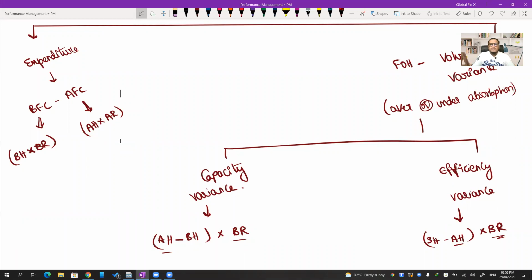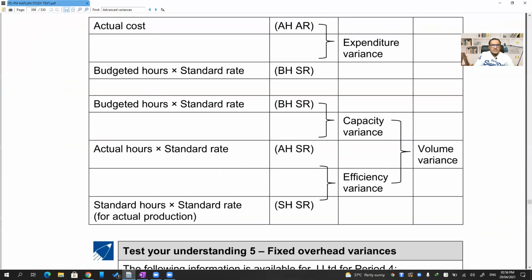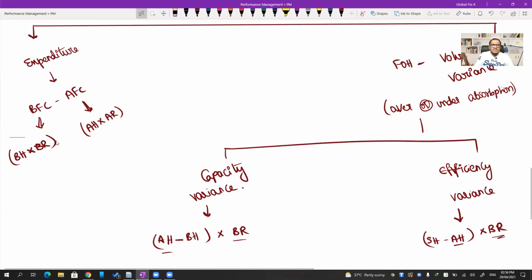Okay, did you get your doubt clarified, ma? In books BFC is calculated differently. What BFC is calculated differently? Budgeted hours into standard rate. What did I write here? Budgeted hours into budgeted rate.